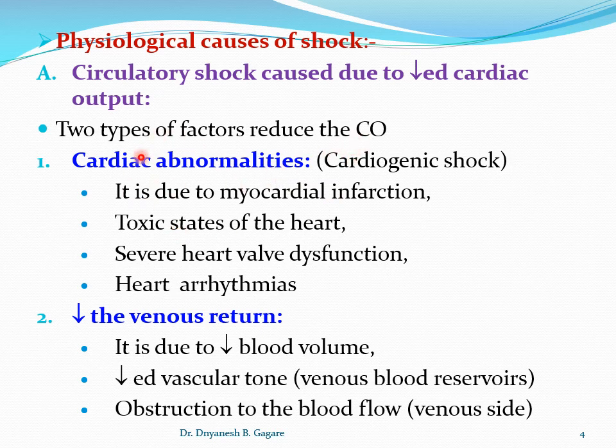Here, in this first point, we discussed that cardiac output is decreased due to a problem in the heart. Second, the heart is normal, but cardiac output is decreased due to a decrease in venous return. If the blood accumulation in the heart is not sufficient, then also there is a decrease in cardiac output, which leads to circulatory shock. Suppose venous return is decreased. What is venous return? It is the return of the blood to the heart per minute from the venous system. And what are the reasons for decreased venous return?